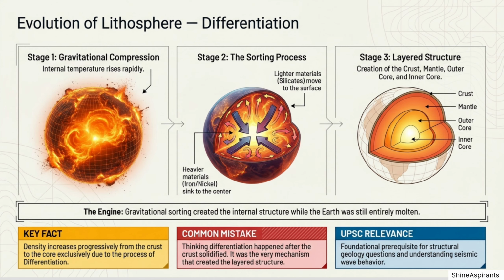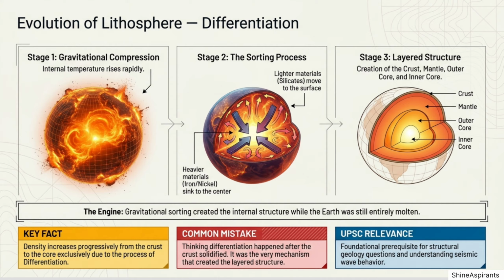1. Evolution of the lithosphere. Differentiation. Here's what happened inside the early Earth. Due to gravitational compression, Earth's density increased and its internal temperature rose dramatically. As a result, heavier materials, iron and nickel, sunk toward the center. Meanwhile, lighter materials, silicates, rose toward the surface. This process is called differentiation, and it gave Earth its distinct layered structure: crust, mantle, outer core, inner core.